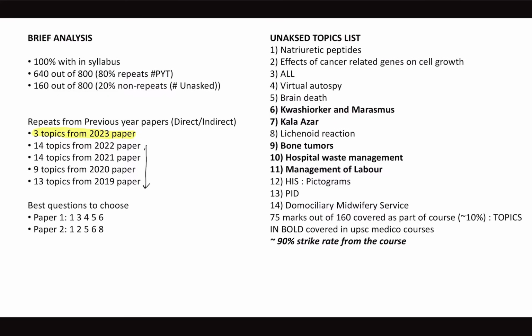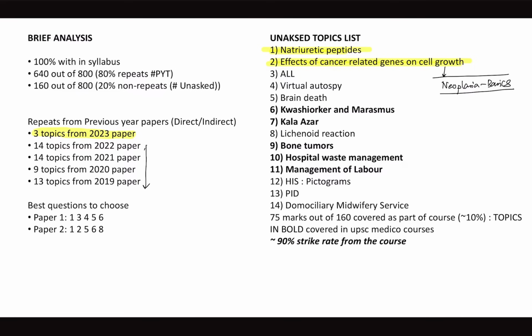So the first unasked topic was natriuretic peptides, and there was also a question on cancer, the effects of cancer related genes on cell growth. I was expecting this, that's why in the test series we went into greater depth of neoplasia basics. From Robbins Pathology, if you open the topic neoplasia, there will be a lot of basic questions, that is molecular genetics of cancer, carcinogenesis, the molecular genetics involved in carcinogenesis, right?